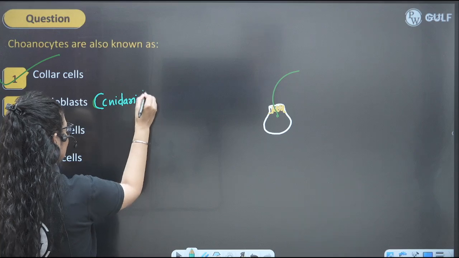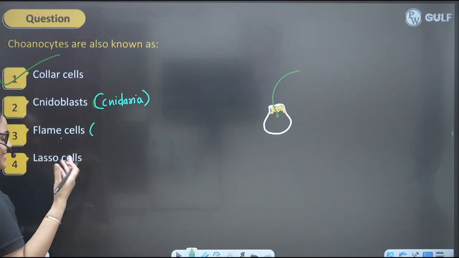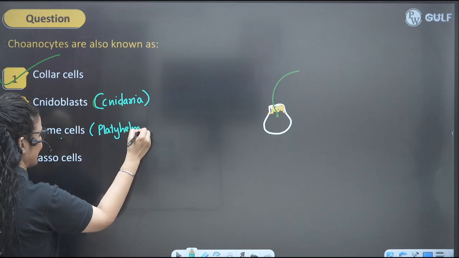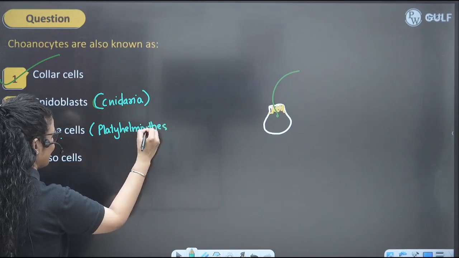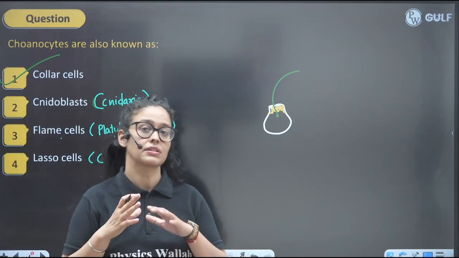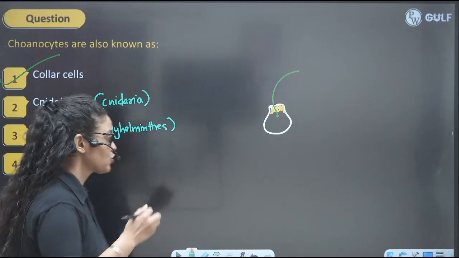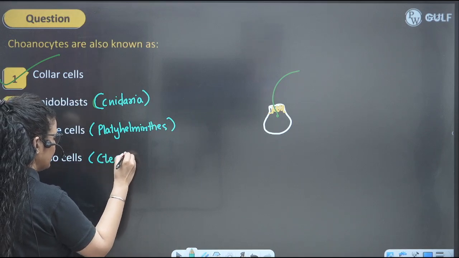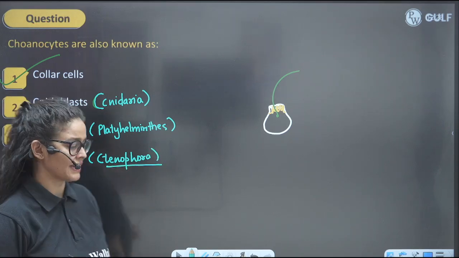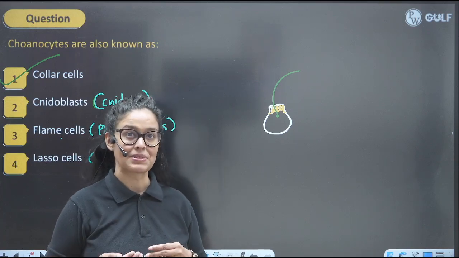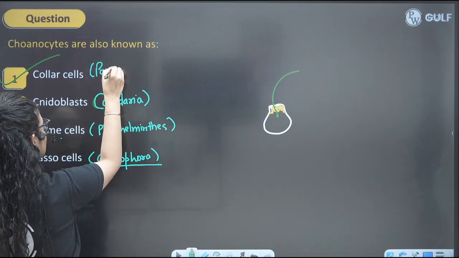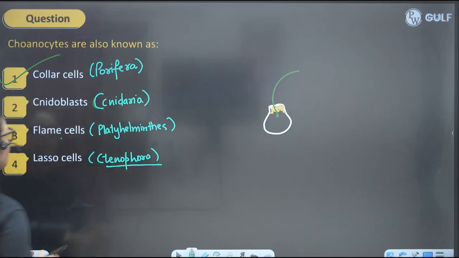And when we talk about flame cell, you know it is involved in excretion in the platyhelminthes. Agree? So yes, kids, it will be present in the platyhelminthes for excretion. And the lasso cell is present in the phylum Ctenophora, right? So in Ctenophora it is there for adhesion and all, on the tentacles of the Ctenophora group, right? So you have to remember at least these terms, and you know that choanocyte is the other name of the collar cell, which is present in the porifera. This is the special cell of porifera, no? So this is the perfect answer.